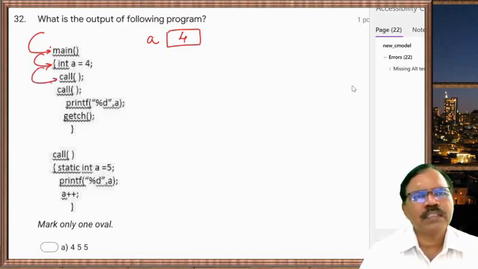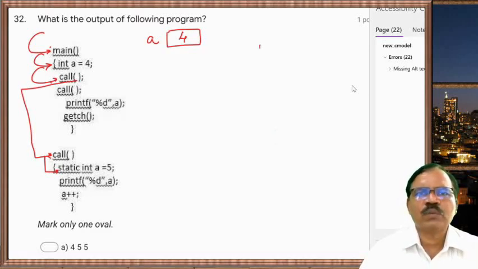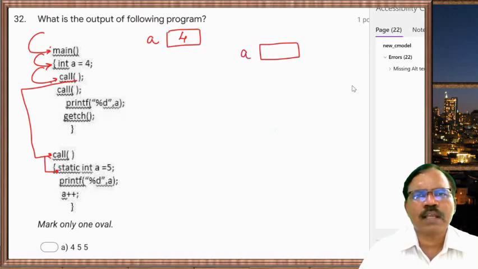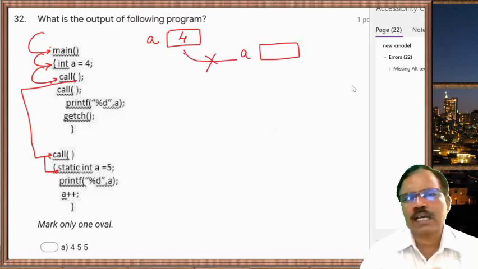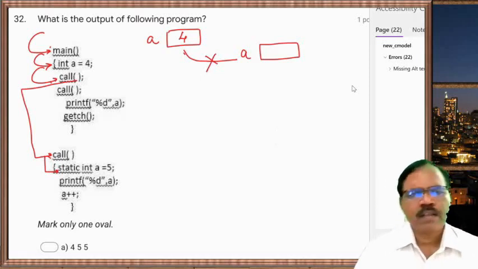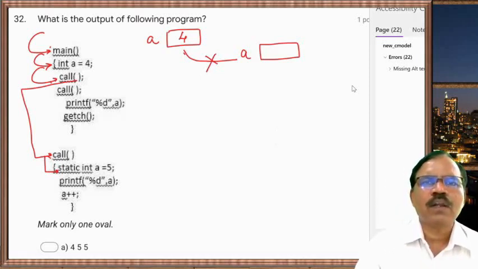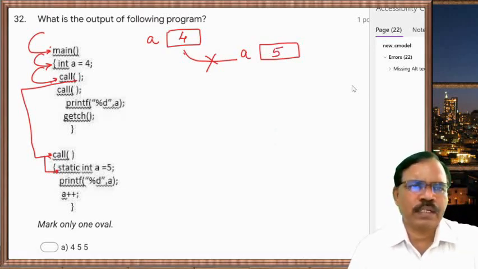So call means it will call the function, so it will go to the call function. Now it enters the call function: static int a equal to 5. So what happens here? Memory location is reserved for a. Now this memory location and this memory location are not the same. So here the declaration is there, so 5 is stored there.